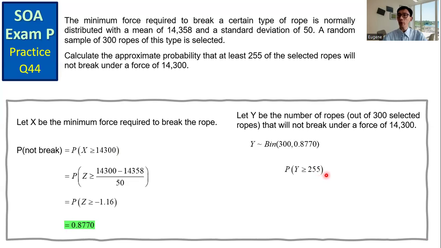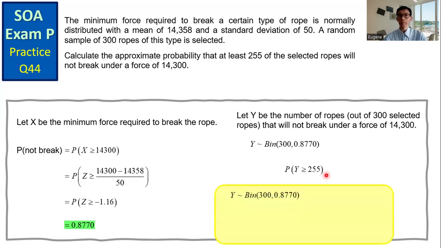Here we use the normal approximation. We need to get the mean and the variance of Y. The mean of a binomial distribution equals N times P, and the variance equals N times P times 1 minus P. And we have N equals 300 and P equals 0.877.